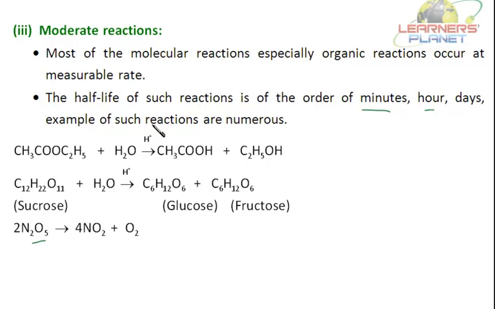Average rate is the change in concentration of the reactant in a span of time. And instantaneous rate means the change in concentration of the reactant involved in the reaction at a particular instant of time. So let's discuss the average rate and the instantaneous rate.